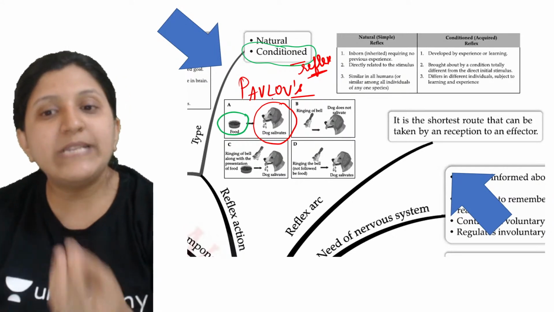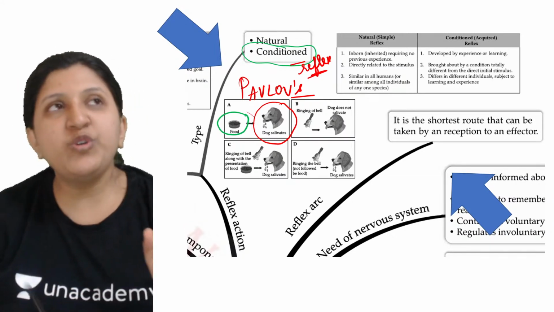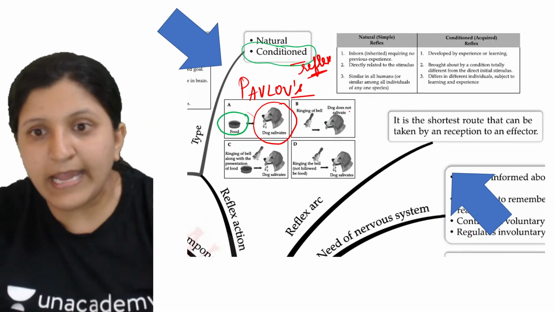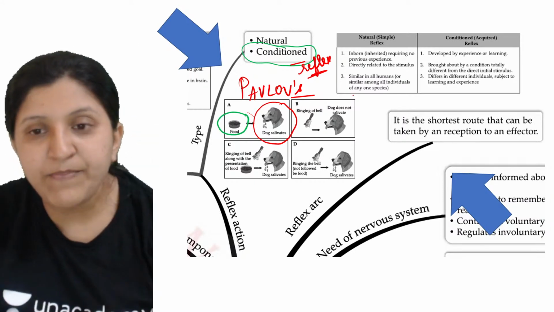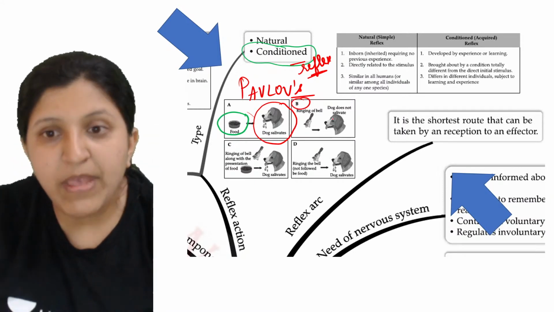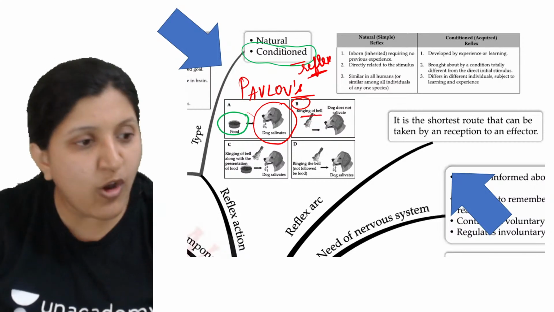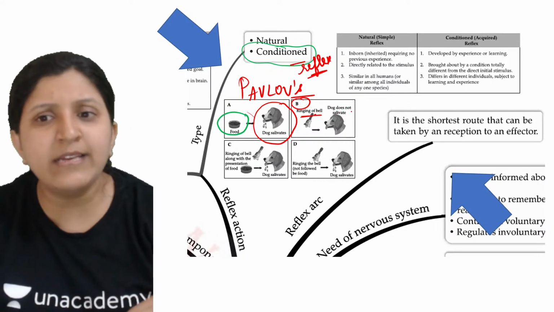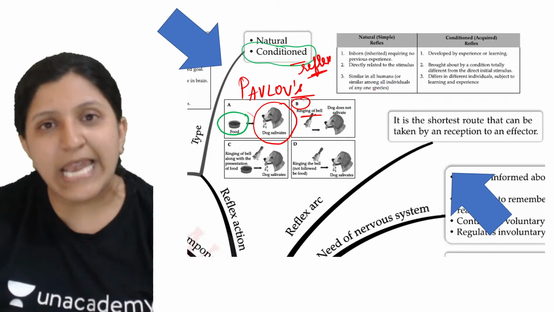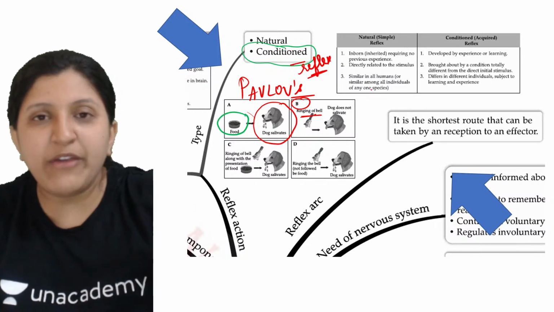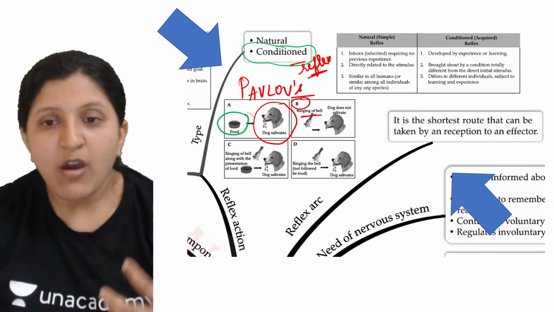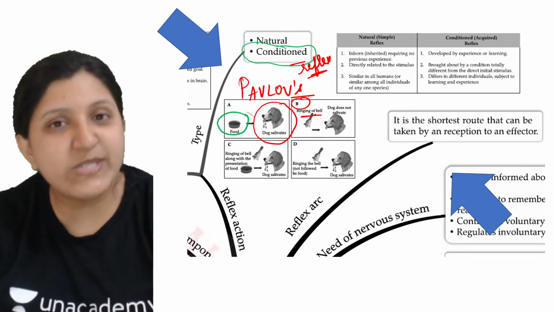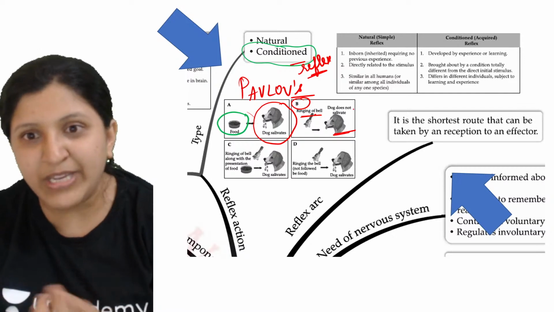Now next we will take one more scenario. The dog is not aware of any food or anything. The dog is just sitting like that, and there is a ringing of a bell. This is scenario B. In that case, what is happening? The ringing of the bell occurs, but the dog is not having an idea, so it is not salivating. Who will salivate for a bell, or whenever something makes a sound? Because it is not food. In the same way, this dog is not salivating when a bell rings.